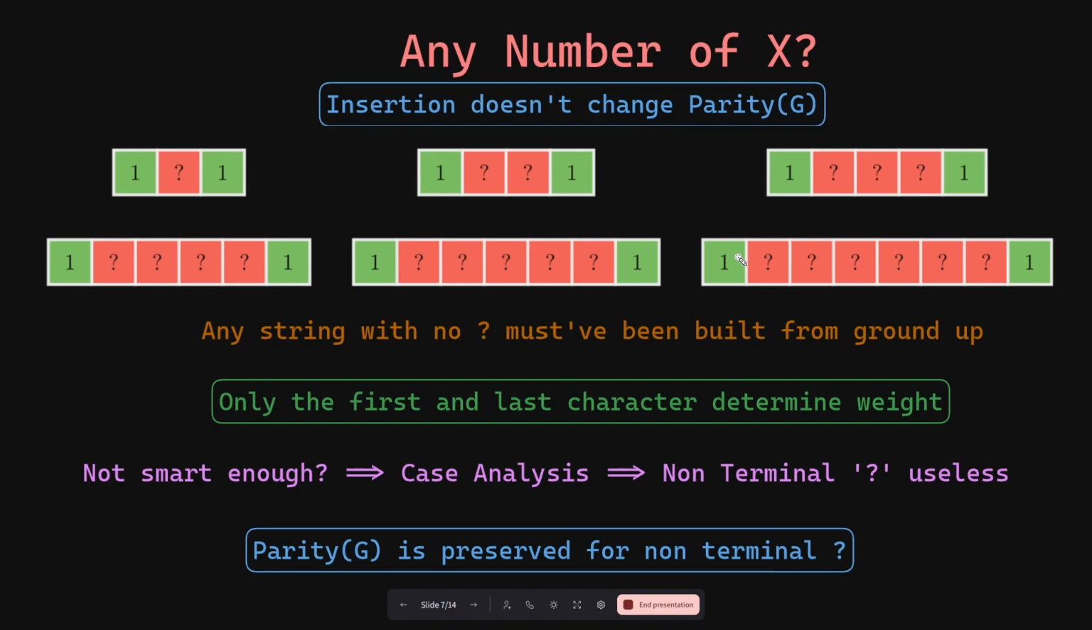But you can make another cool observation using this fact. Consider any normal string where there is no question mark present. Can you now see that it is possible to create that string from the ground up by starting from the first and the last character of that string and repeatedly inserting whatever is missing in between them? And that leads to our biggest conclusion yet, that is, only the first character and the last character are enough to determine the weight of a string.